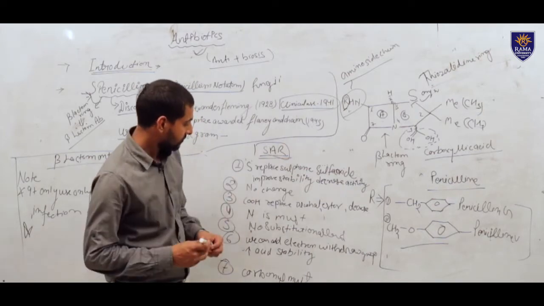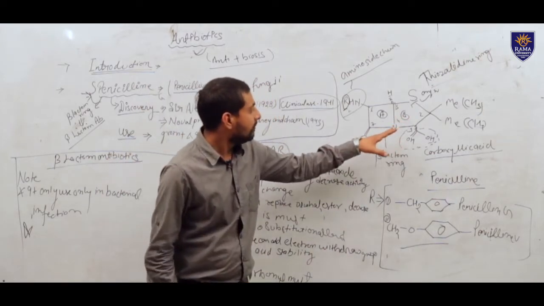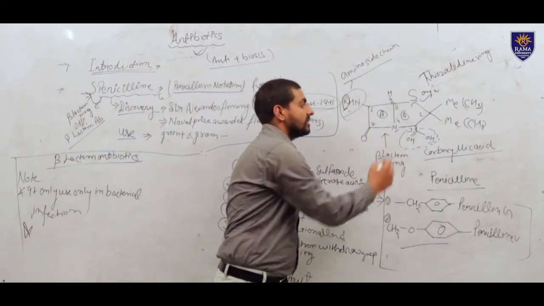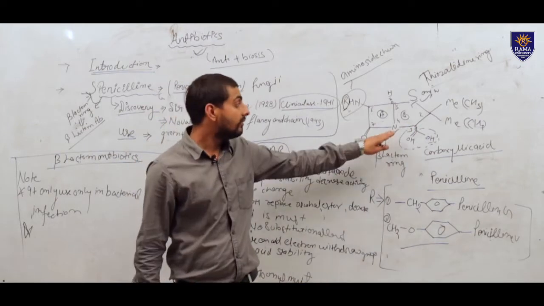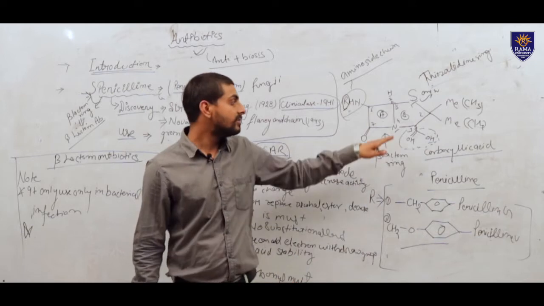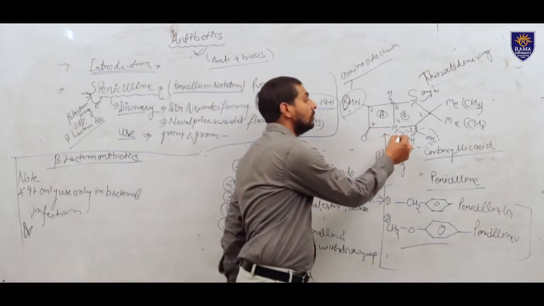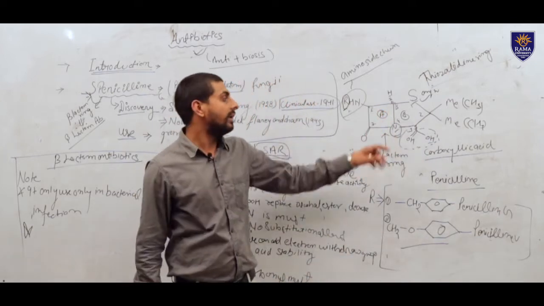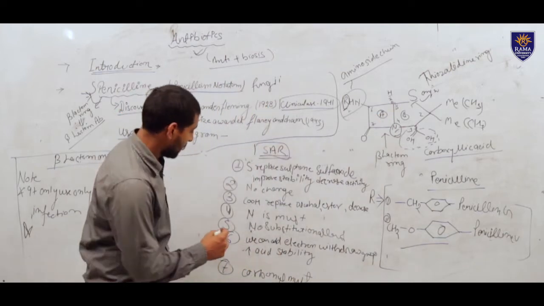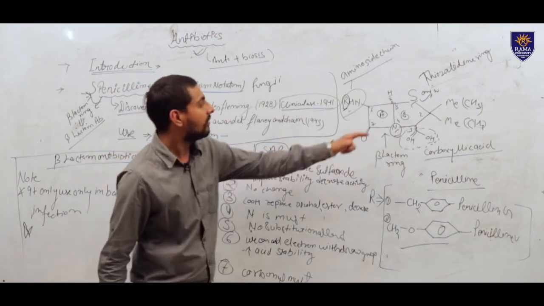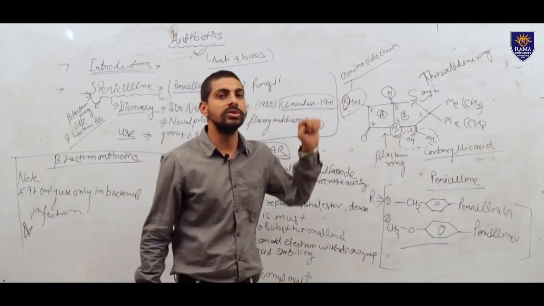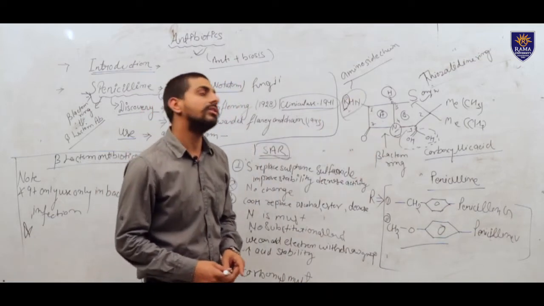Now we will come to position number 4. Position number 4 is where nitrogen is present. It is very important for the antibacterial activity. It must be present. If we remove this nitrogen, the antibacterial activity will reduce or be destroyed. Position number 5 is hydrogen. No substitution is required. If we do any substitution, the activity of this drug will reduce.